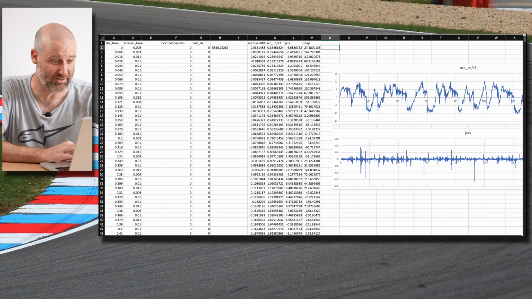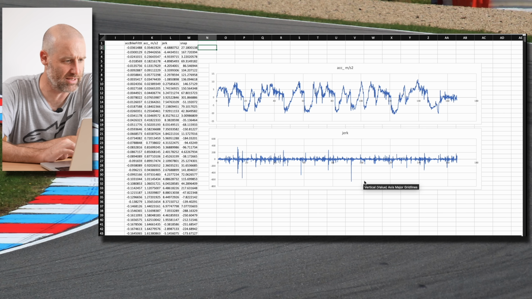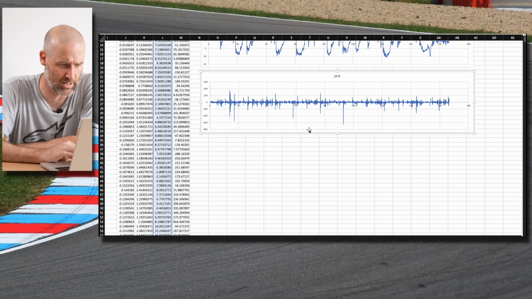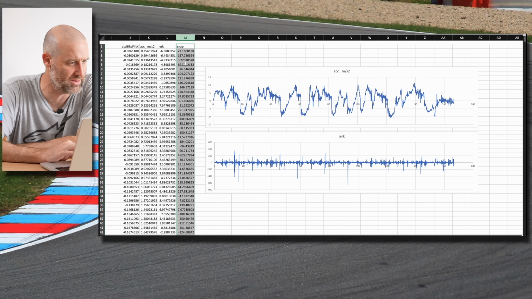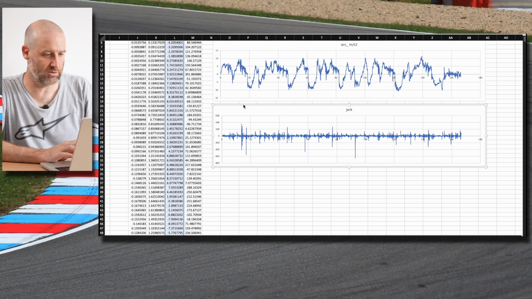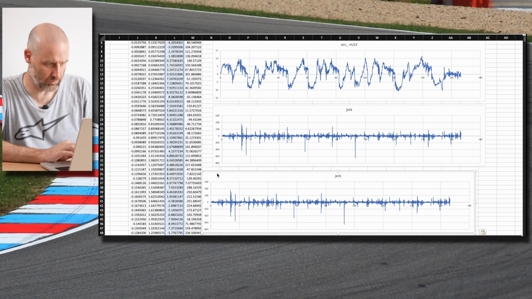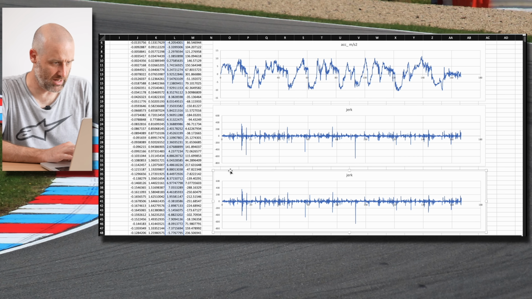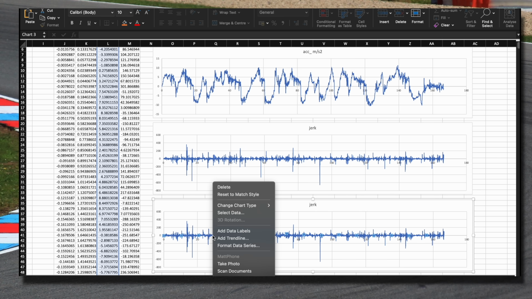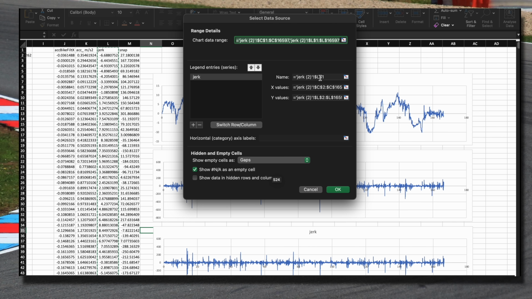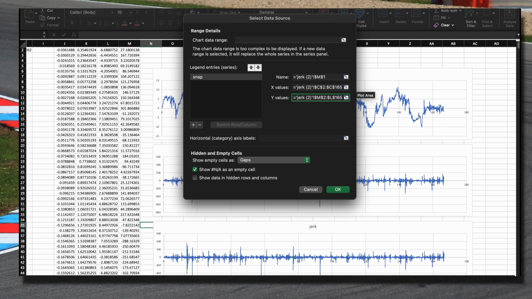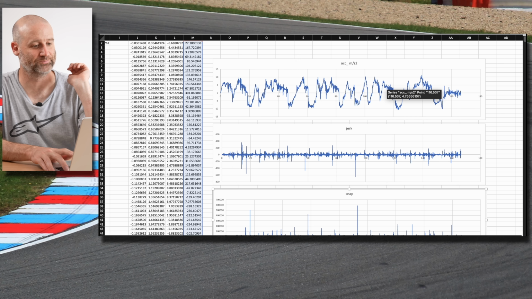Let's go one further though, see what our snap looks like. So there's our jerk, and this is the snap column I've put in there, but I haven't plotted it yet. I thought we could all see it together. So what I'm going to do is duplicate the jerk plot, pop that down here, and then move it one over. So instead of the data in column L, I'm going to move it to column M. So we go in here and we change the data. So that's now column M, and we're plotting M against the same horizontal axis, and it looks a little bit like this.